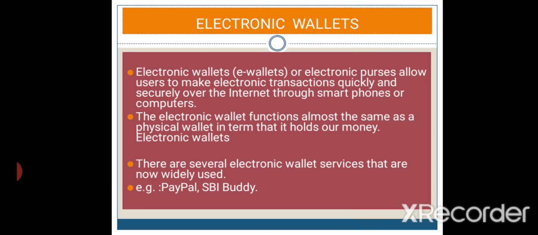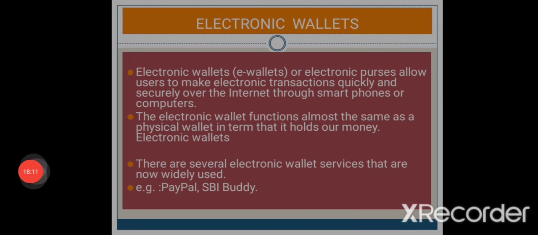All these are examples of electronic wallets. Like a normal wallet or purse, it holds our money for later use. Like that, electronic wallets work.